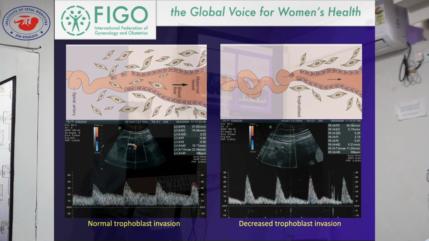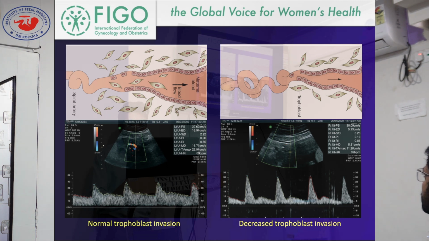This spiraling occurs due to trophoblastic cell invasion into the myometrial layer of the artery. If this trophoblastic invasion is absent or abnormal or deranged, then this muscle layer remains intact, and that's why the spiral formation is hampered and the blood flow in the fetal circulation is deranged.